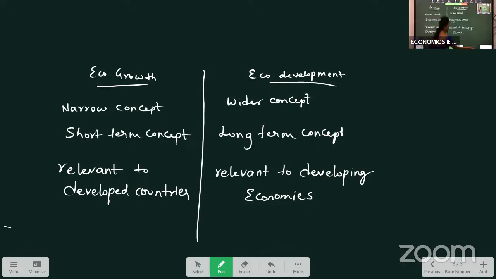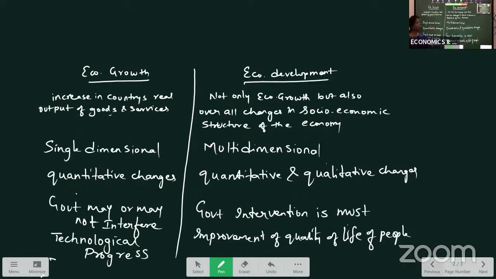Just go through this one. This completes your 5 marks question. From these only you can answer, now this difference is for 5 marks, right? Or only growth for 2 marks, only development for 2 marks. When they give it for 2 marks, you have to write any 3 points.